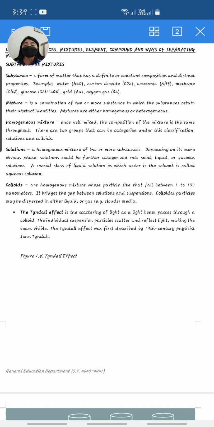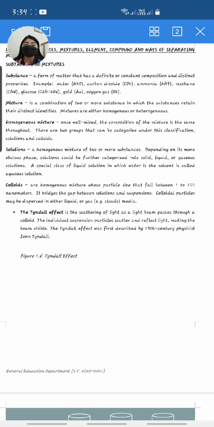A mixture is a combination of two or more substances in which the substances retain their distinct identities. Mixtures are either homogeneous or heterogeneous. When we say mixture, it is a combination of one substance to another substance. One example of a mixture is smoke and fog. When you combine smoke and fog, as you can see, the distinct identities of the smoke and fog will be retained, even though you combine them.